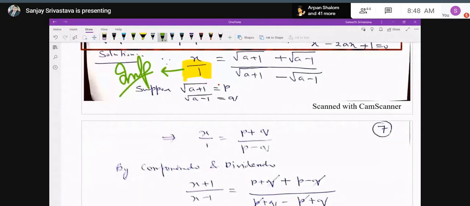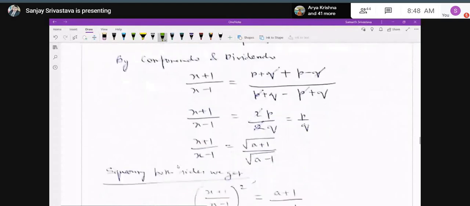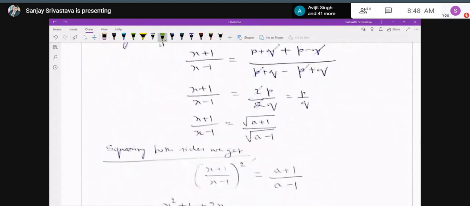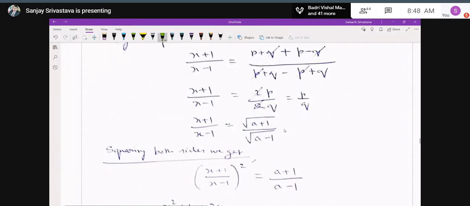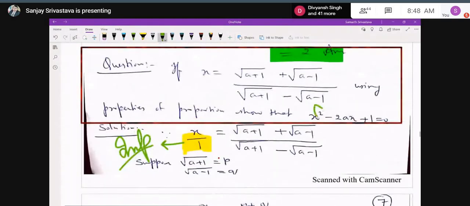So you will get ultimately (x plus 1) upon (x minus 1) as p upon q. Now let us resubstitute the values of P and Q. So you get (x plus 1) upon (x minus 1) equal to under root a plus 1, which was the value of P that we assumed in the beginning, upon under root a minus 1.